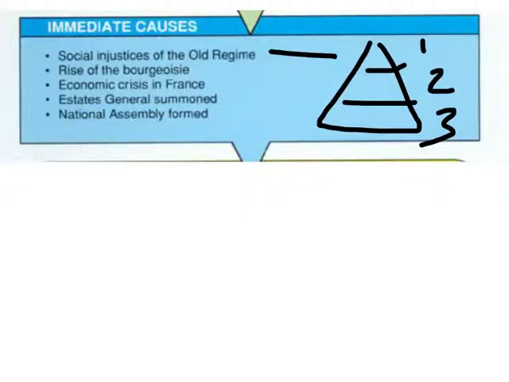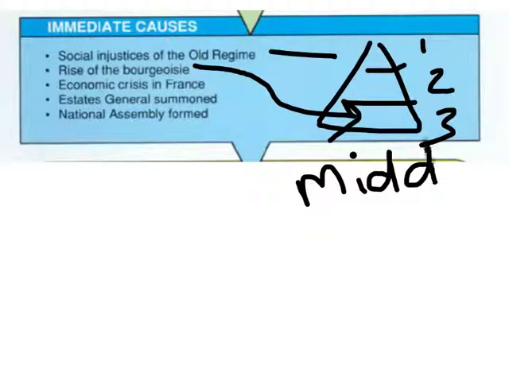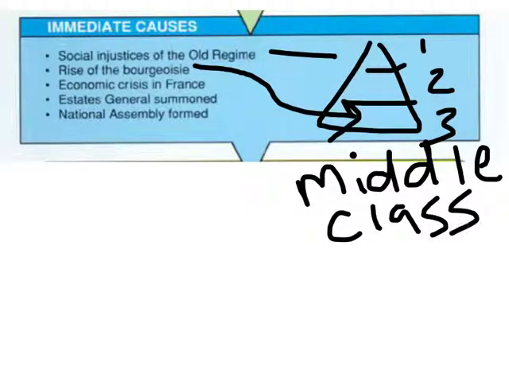So this is going to be a cause for discontent, especially as the middle class rises up. The bourgeoisie, which is the most powerful class of the third estate, is the middle class. They rise up, and since they are the ones creating the businesses and the wealth of France, they have a lot invested in reforming the government. And so when they declared the National Assembly, Louis XVI had to force the first two estates to join the National Assembly and rename it the National Constituent Assembly because of this power of the middle class.